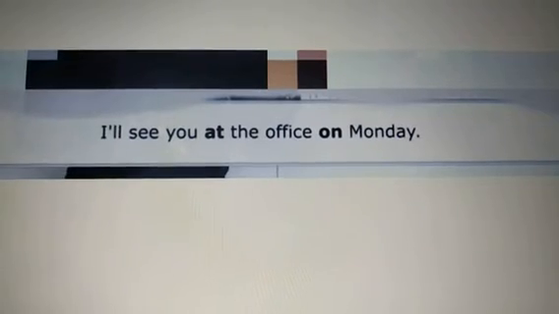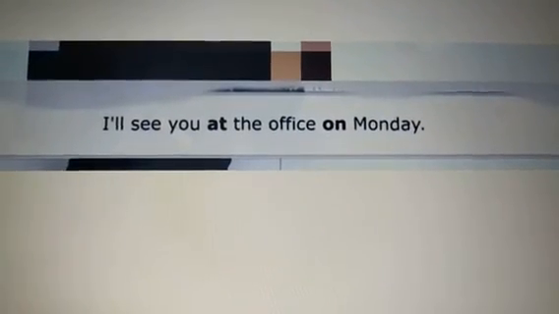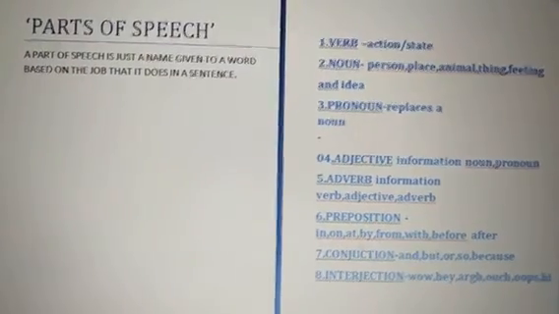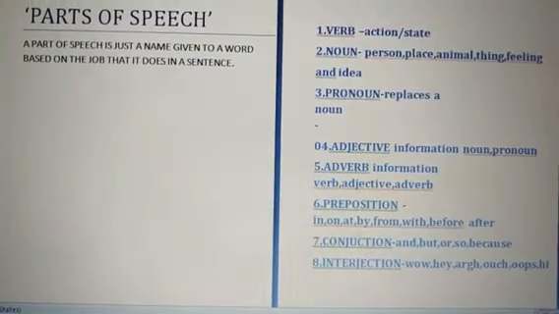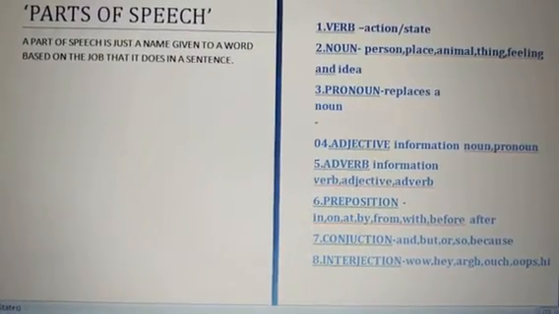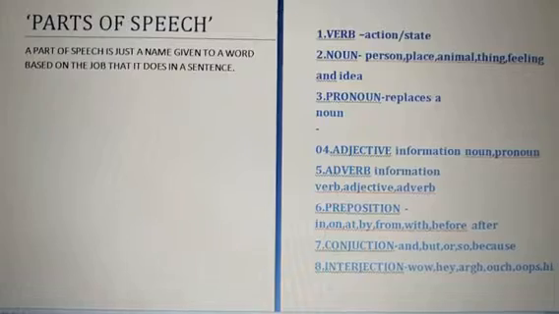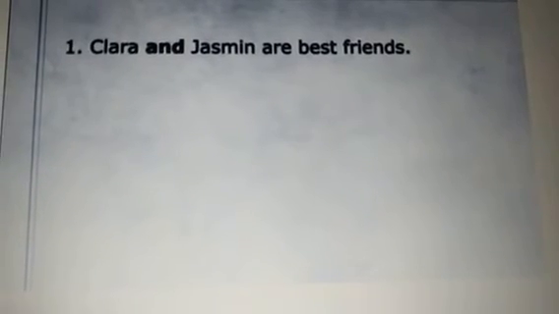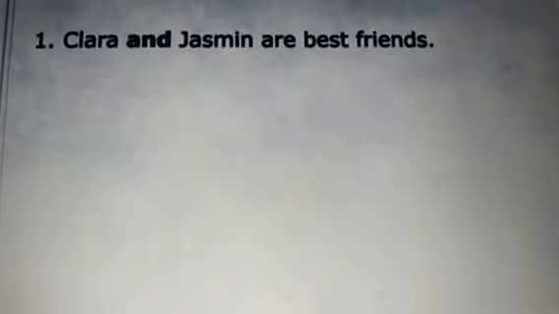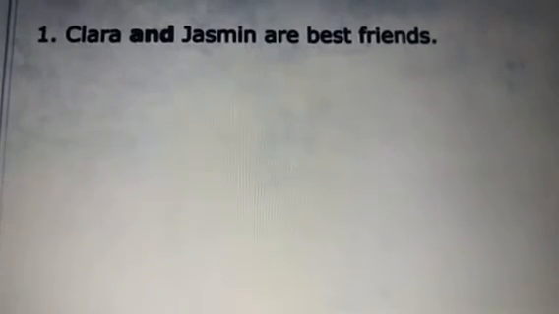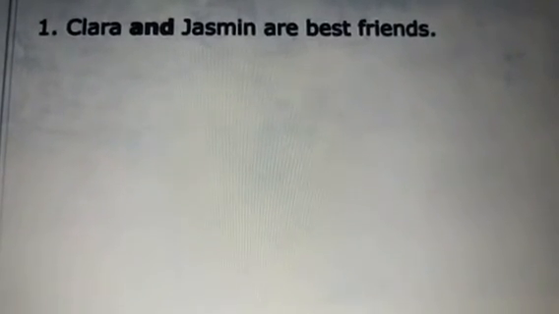Now students sometimes confuse prepositions with conjunctions, but these are very different. Conjunctions are words like and, but, or, so, because, and they help to connect ideas. For example, let's look at the image which says, Clara and Jasmine are best friends. So can you say which the conjunction is? The conjunction is and, it helps to connect Clara and Jasmine, both of which are nouns.